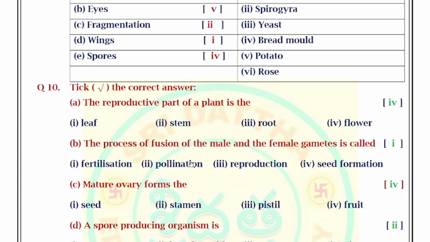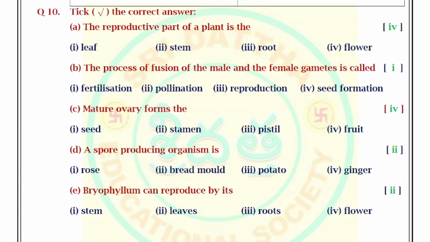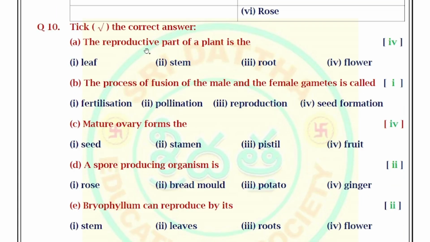Next, move on to 10th question. Tick the correct answer type questions. The reproductive part of a plant is flower. The process of fusion of male and female gametes is called fertilization. Mature ovary forms the fruit. A spore producing organism is bread mold. Bryophyllum can reproduce by its leaves.